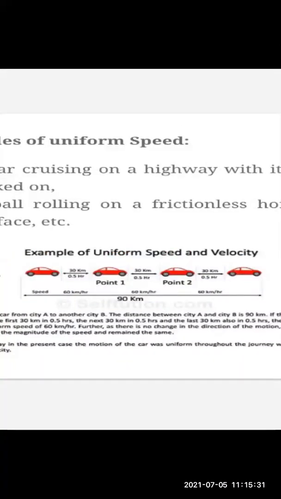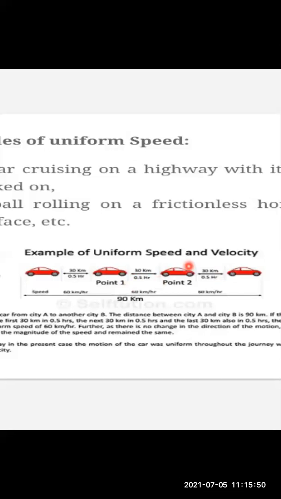Example of uniform speed: there is a car. The time interval is half an hour. For each half an hour, the car is traversing a distance of 30 kilometers in the first half an hour. In the next half an hour, again 30 kilometers.